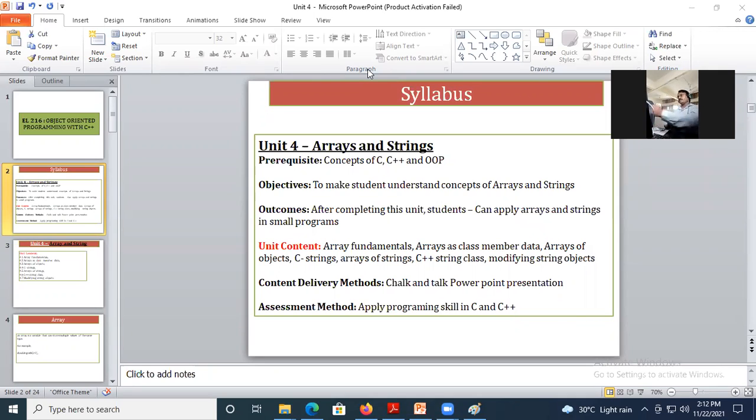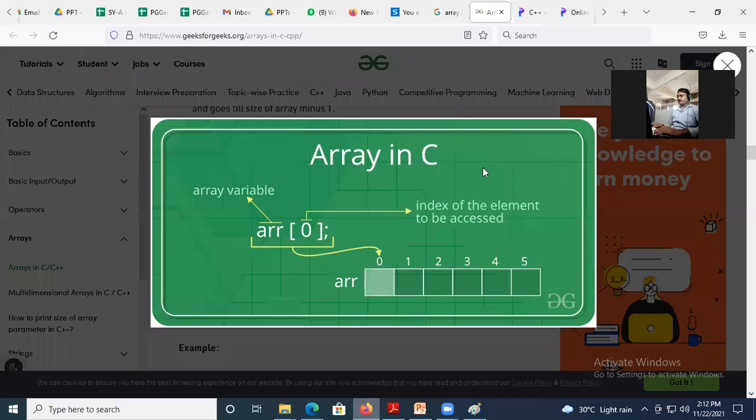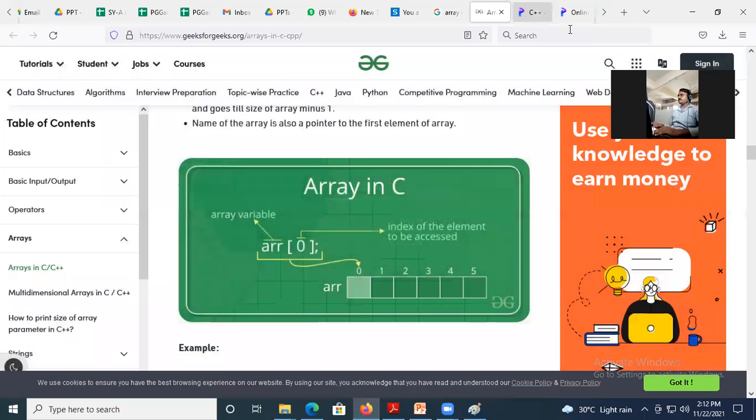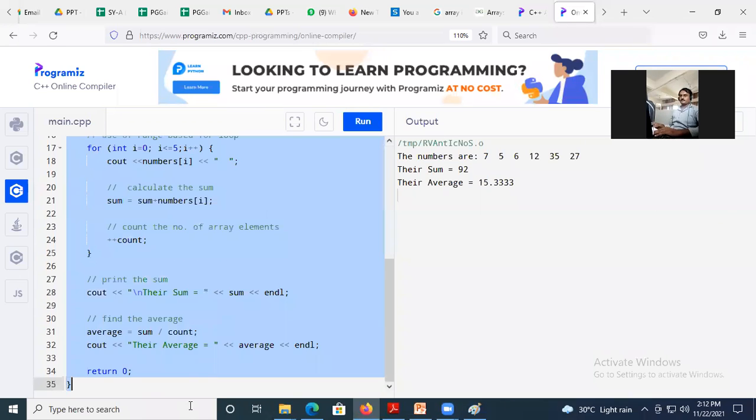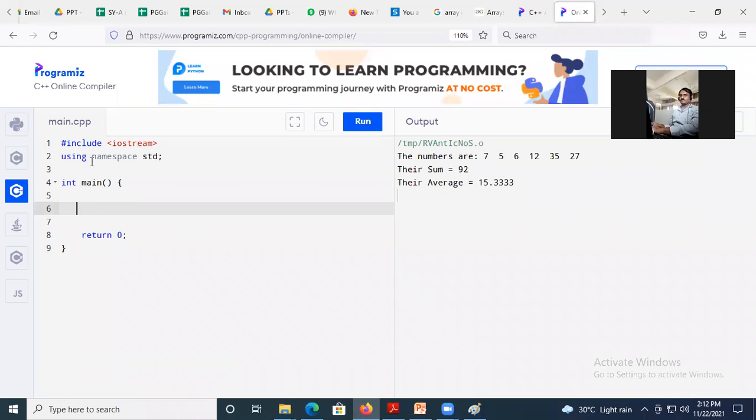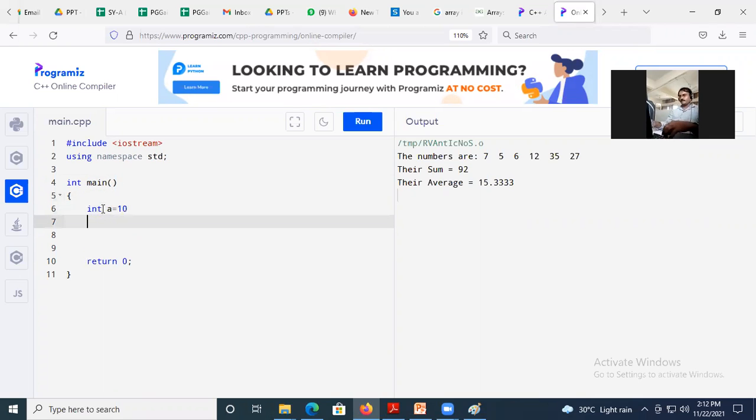Now see what is limitation here in the programming language. I will write here one program. Let's say integer a is equal to 10, and here I'm going to display the value.